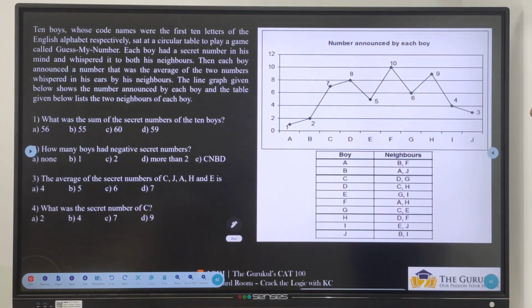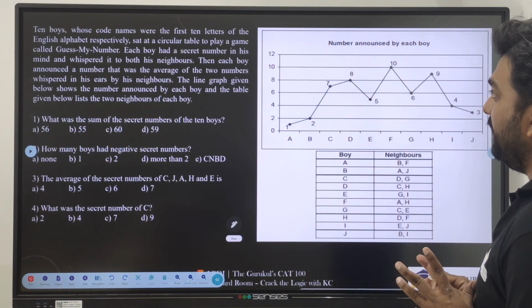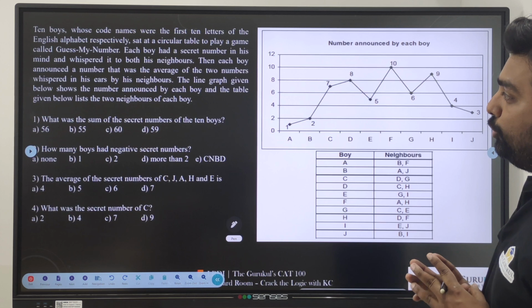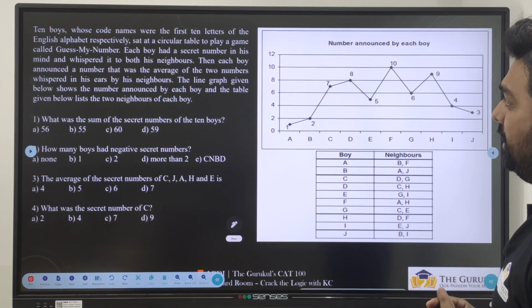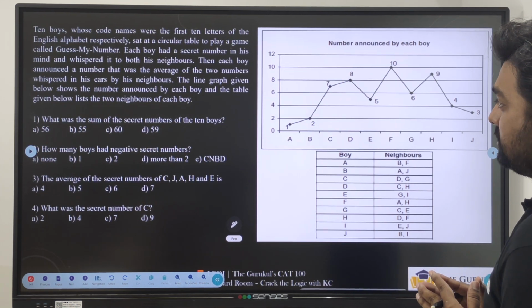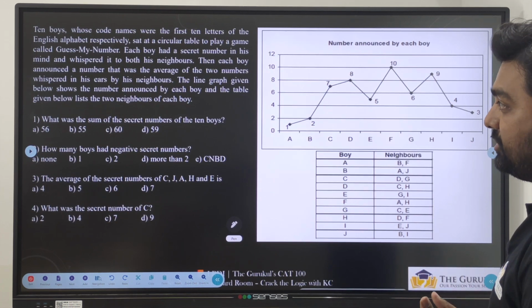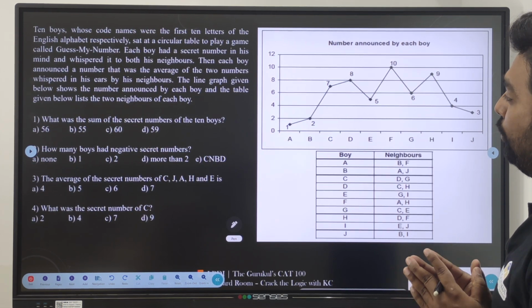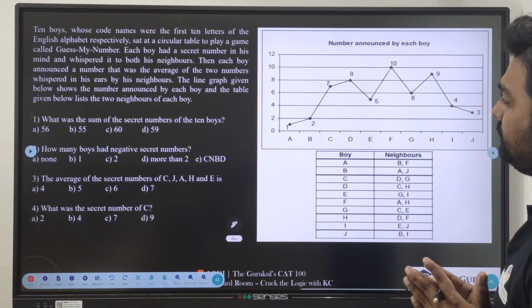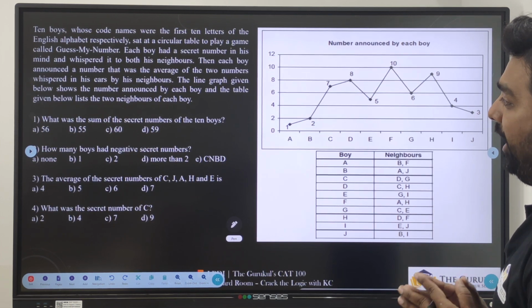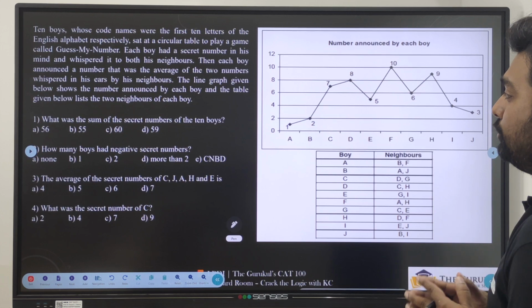Okay. 10 boys whose code names were the first 10 letters of the English alphabets respectively sat at a circular table to play a game called Guess My Number. Each boy had a secret number in his mind and whispered it to both his neighbors. Then each boy announced a number that was the average of the 2 numbers whispered in his ears by his neighbors. The line graph given below shows the number announced by each boy, and the table given below lists the 2 neighbors